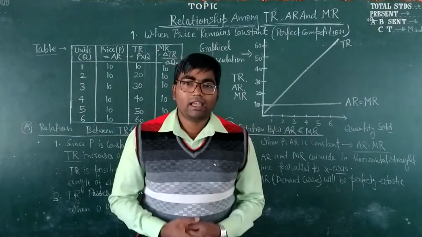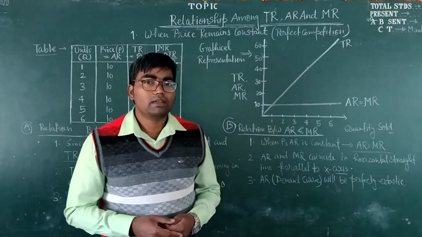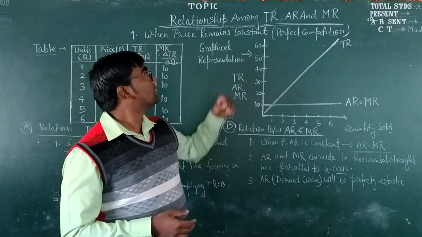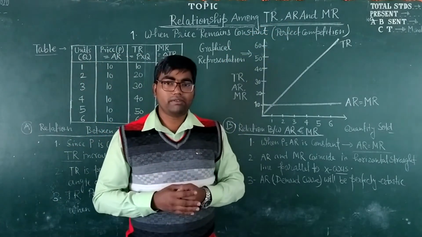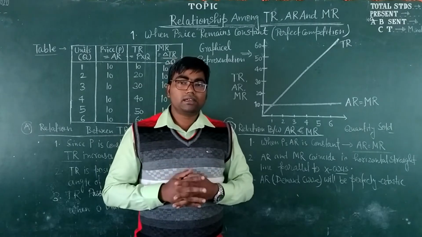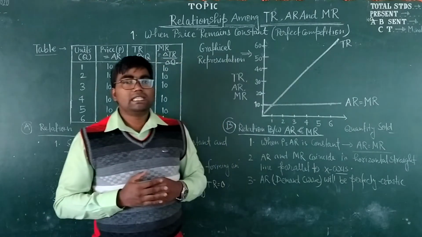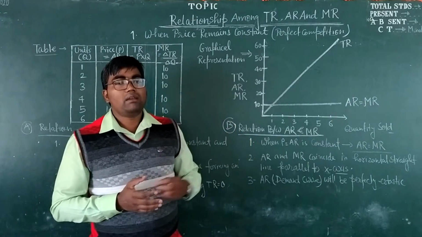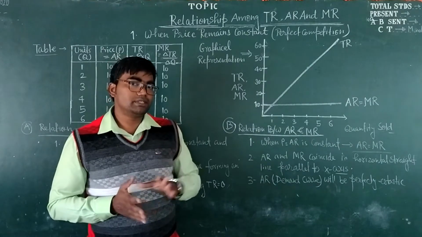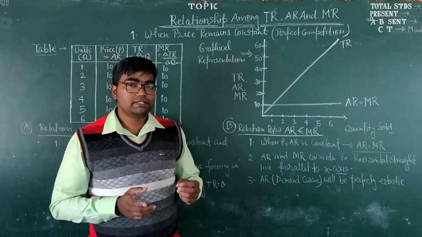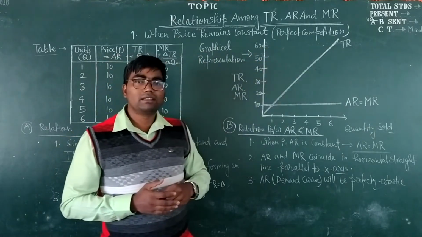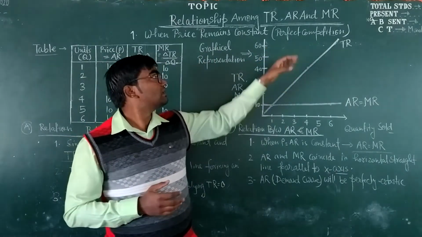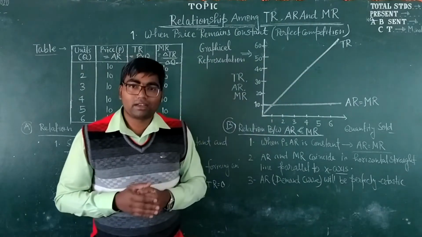Hello everyone, in this video we are going to learn the relationship among total revenue, average revenue and marginal revenue. This relationship among these three aspects can be studied in two situations. First situation is when prices remain constant, which is known as perfect competition market.